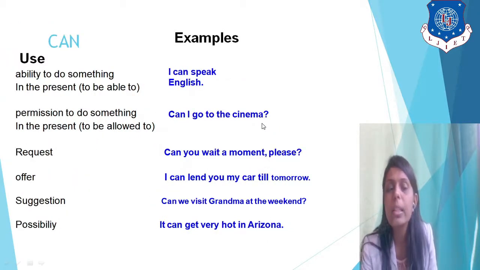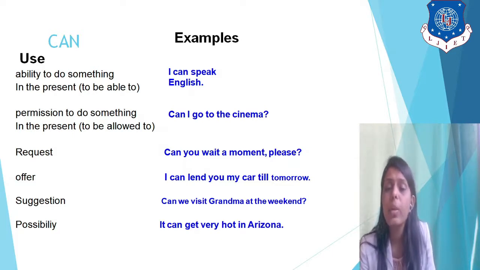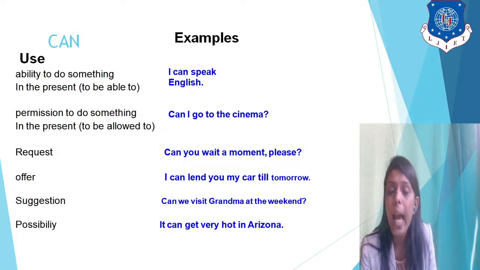Now, when to use can? Whenever there is an ability to do something, you use can. I can speak English, so I am able to speak English, right? Whenever you want to give permission to do something or take permission, for example, can I go to the cinema? At that time you have to use the modal auxiliary can. When you want to make a request, you also utilize can: can you wait a moment? Offer: if I want to give an offer, can I offer you something? Here also the same thing is utilized. I can lend you my car till tomorrow, that is an offer.